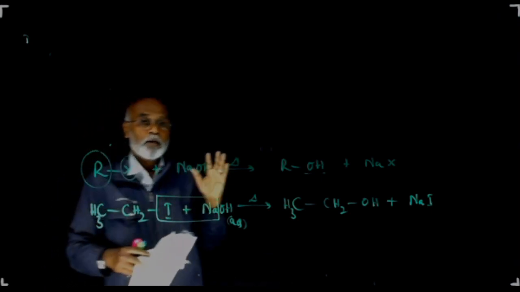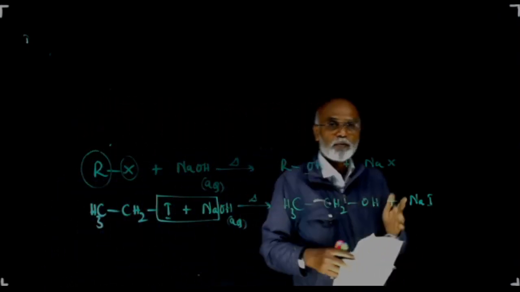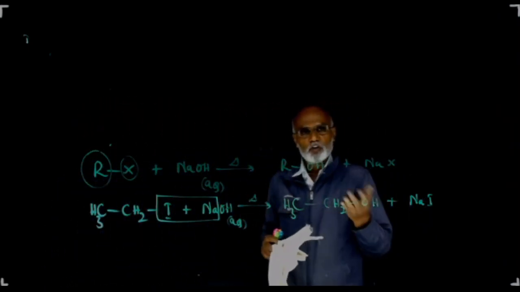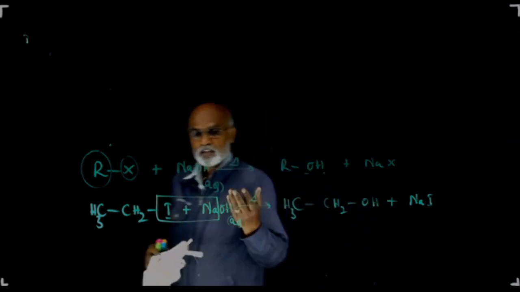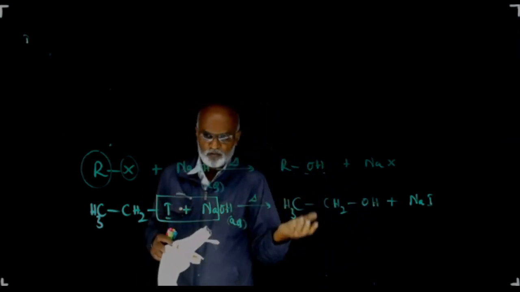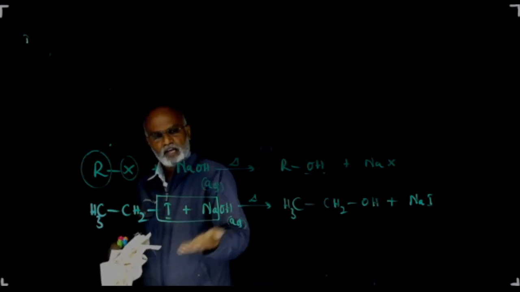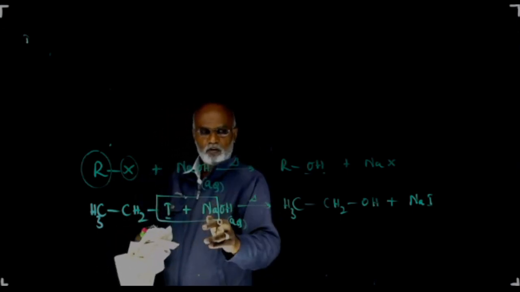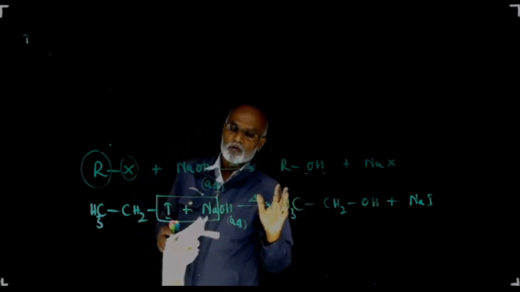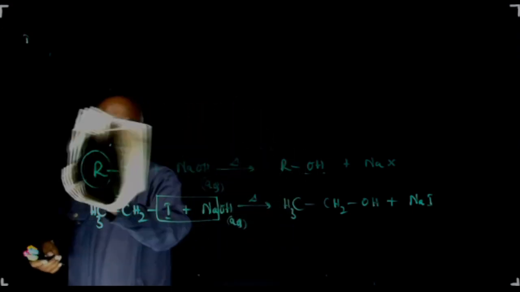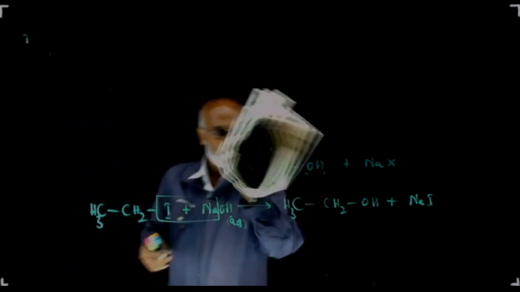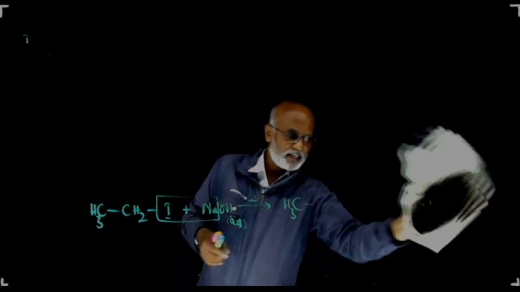So that by selecting a suitable group at the position of R, you will get the required alcohol. So a simple method for the preparation of alcohol is haloalkane or alkyl halide. When warmed with aqueous NaOH or KOH, you will get the corresponding alcohol. One method of preparation. Coming to the second method, from alkenes.